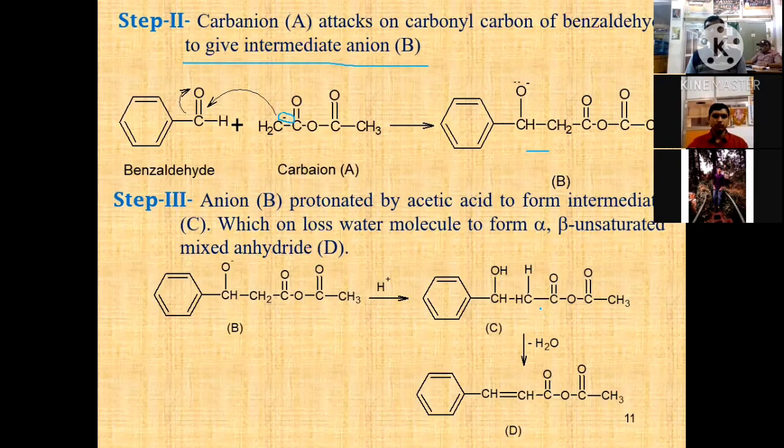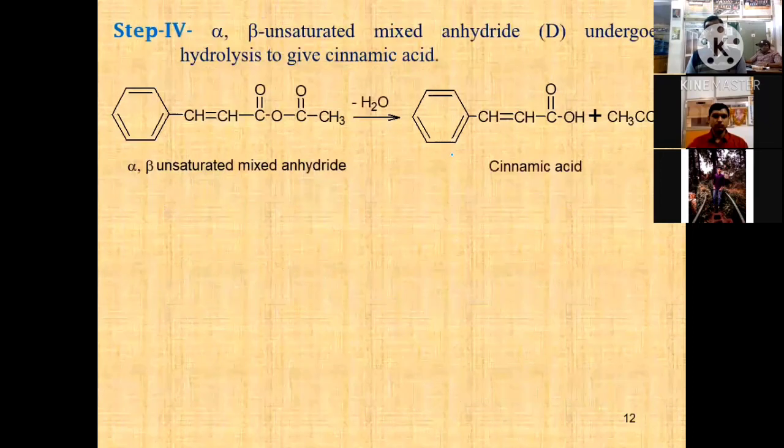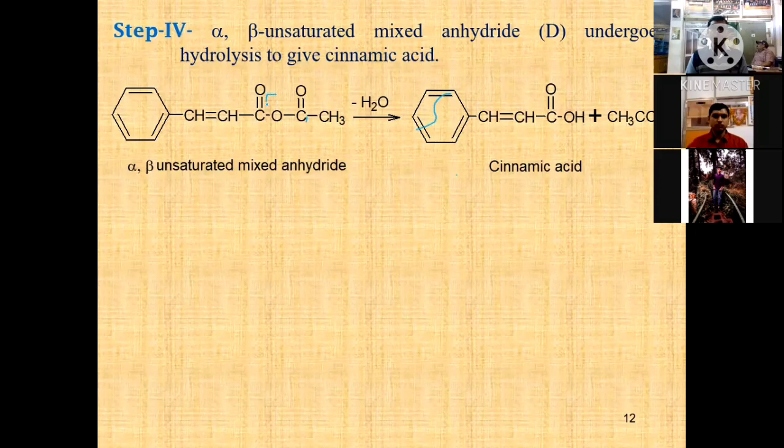This is the alpha beta unsaturated acid. Then the final step, hydrolysis. After hydrolysis, the ester is broken. Suppose here the breaking of this carbon-oxygen bond. In the presence of water, the nucleophile attacks this carbonyl carbon and this oxygen is negative. Then this oxygen negative abstracts a proton from the water molecule to give an OH, forming acetic acid and cinnamic acid.